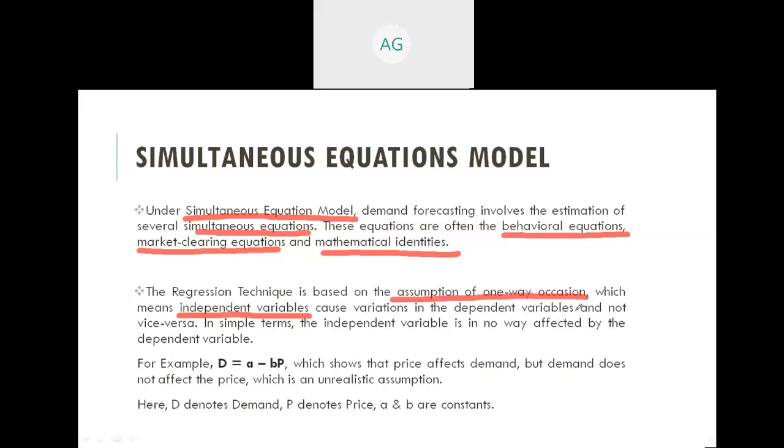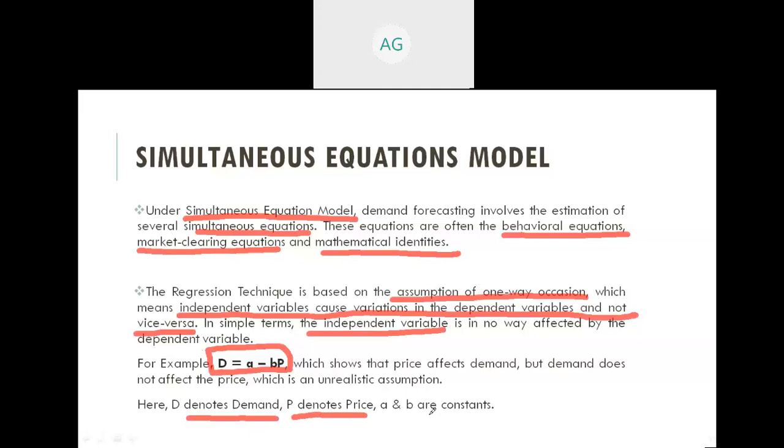So here an important line is there. It means independent variables cause variation in the dependent variable, but vice versa is not possible. It means the dependent variable cannot cause variation in the independent variable. So in simple terms, the independent variable is in no way affected by the dependent variable. So for example, you can see in the equation D = a - bP, capital D denotes the demand, capital P denotes the price, and small a and b are constants.